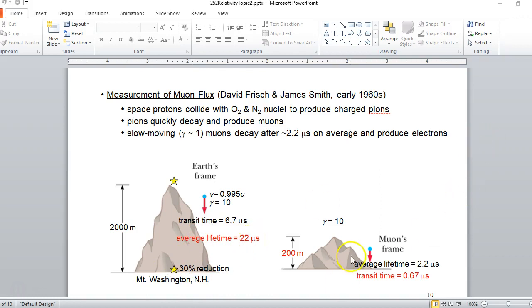Another way of thinking about it is, in the muon's frame, that mountain height is contracted. It's contracted to 200 meters. So if the muon's only going to live on average 2.2 microseconds, that 200 meters only takes about 0.7 microseconds in the muon's frame. So a lot of them are going to survive to the base of the mountain. So these results that they measured are explained by special relativity. It was quite a triumph for the theory.